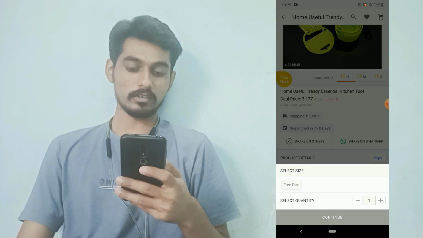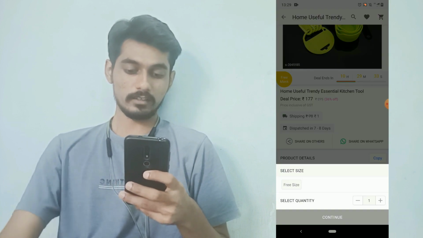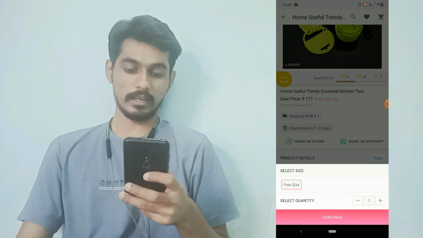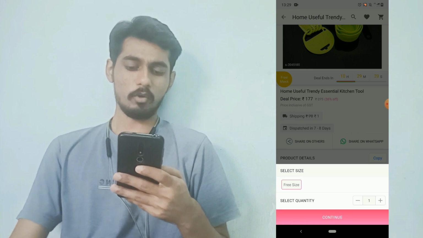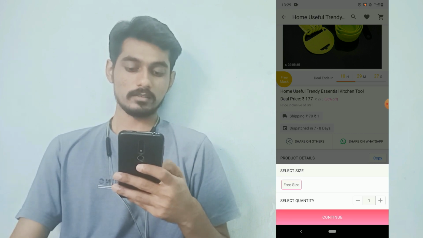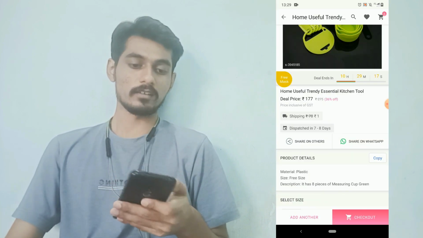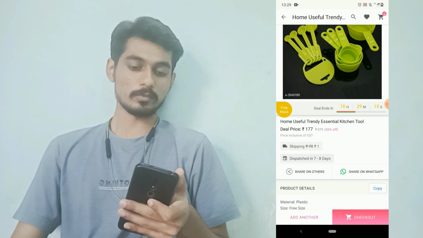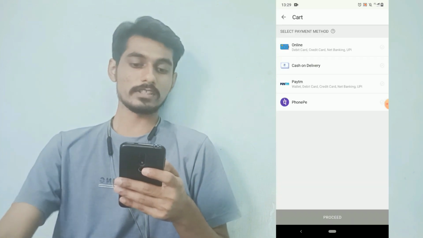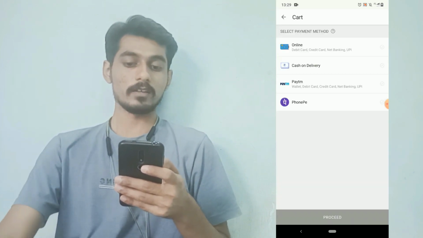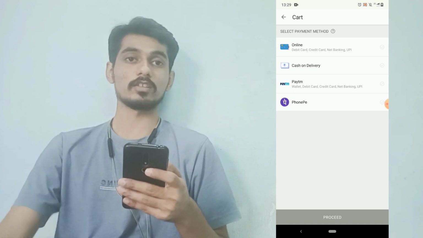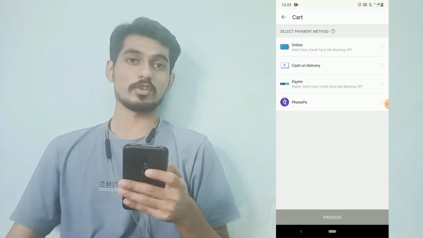So now I will click on add to cart, select the size, here it is free size. So now select the quantity and just click on continue. So now your product will be added to the cart. Simply click on the cart option. Here you have to select the payment method. So most of the times I have seen on the marketplace people are choosing cash on delivery.